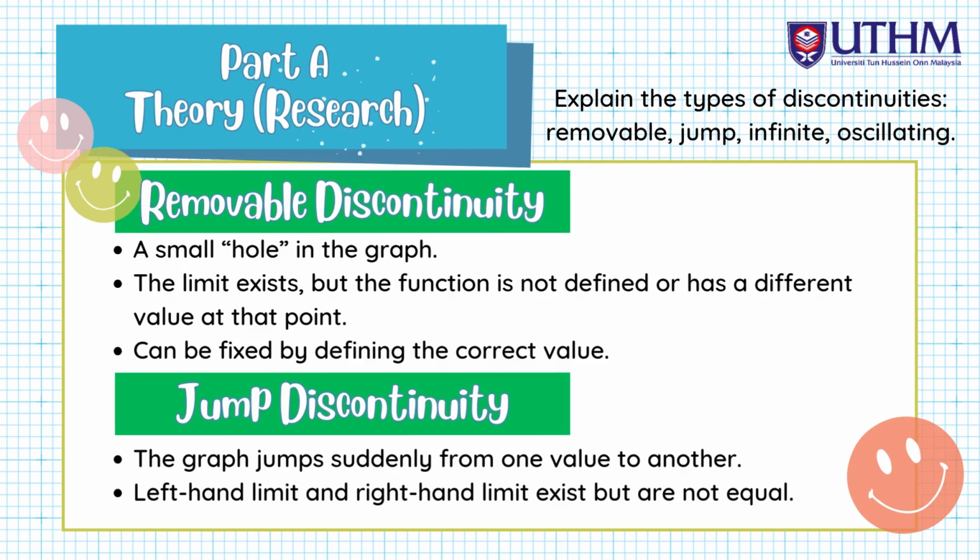Removable discontinuity. A small hole in the graph. The limit exists, but the function is not defined or has a different value at that point. Can be fixed by defining the correct value. Jump discontinuity. The graph jumps suddenly from one value to another. Left-hand limit and right-hand limit exist but are not equal.